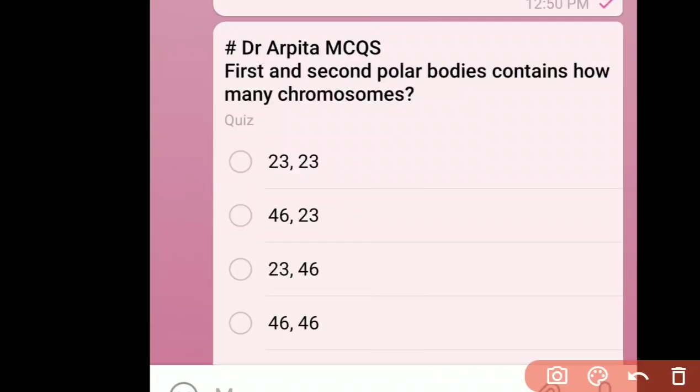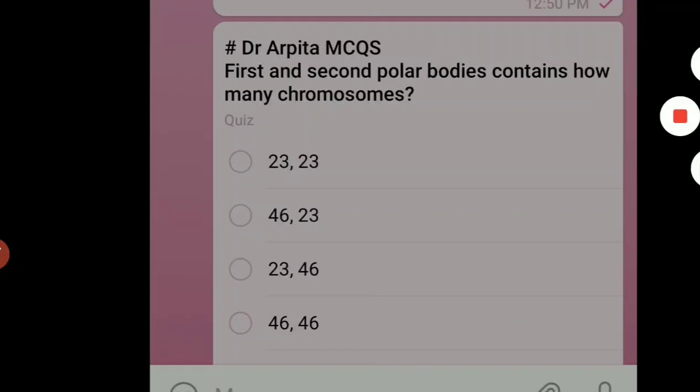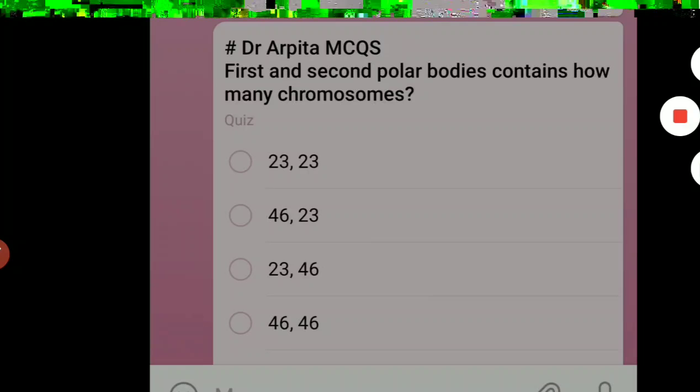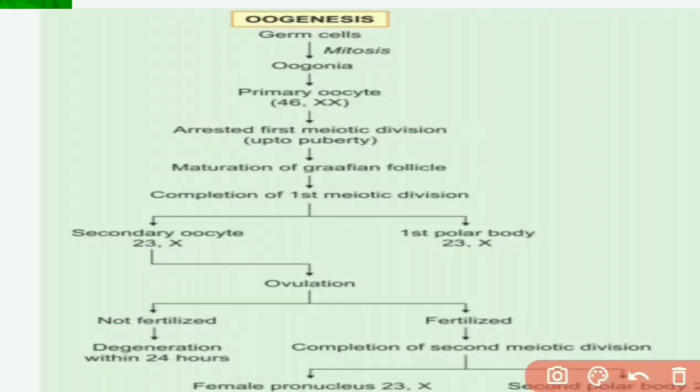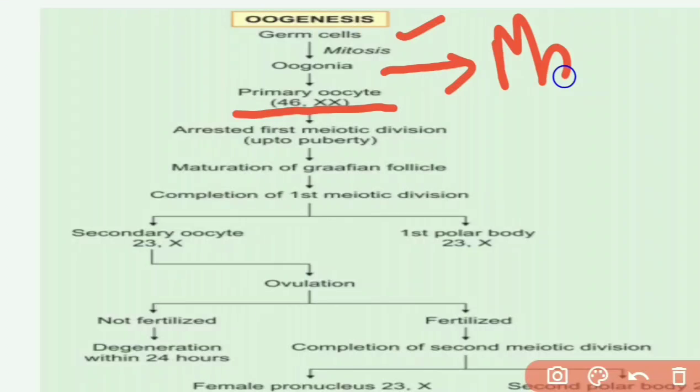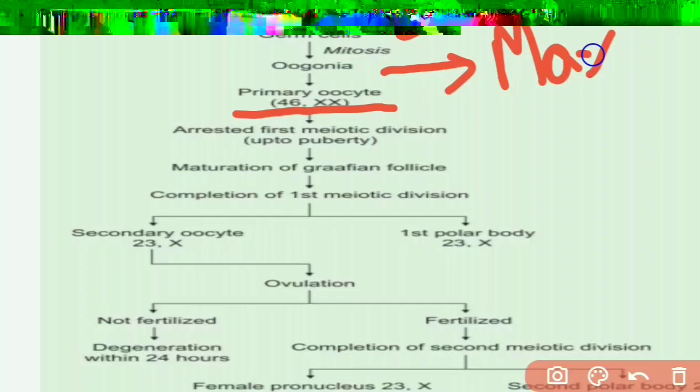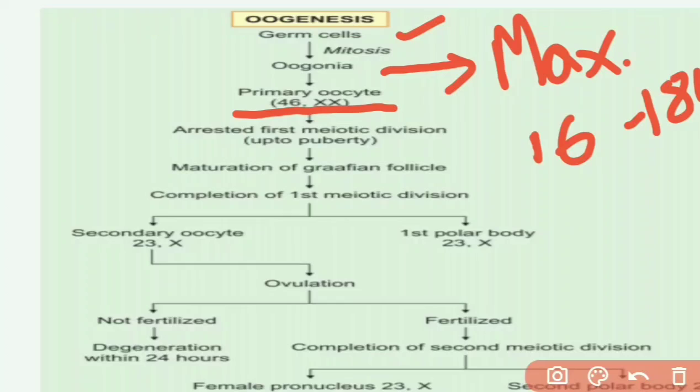To see this, we'll go into the next chart. So here we'll see, this is the oogenesis. From germ cells oogonia will develop, from oogonia primary oocytes will develop. One more important MCQ here is, maximum number of oocytes are found at what gestational age? Maximum number of oogonia are found at 16 to 18 weeks of early gestation. So remember this, in the early gestational age maximum number of oocytes are there.